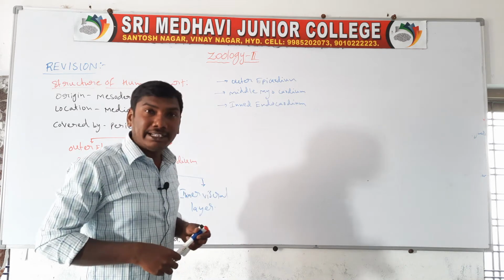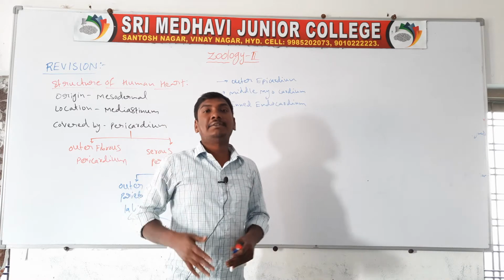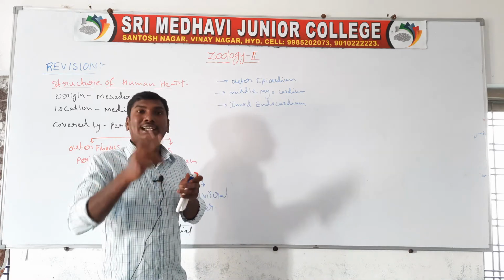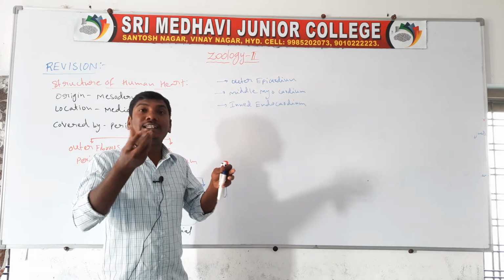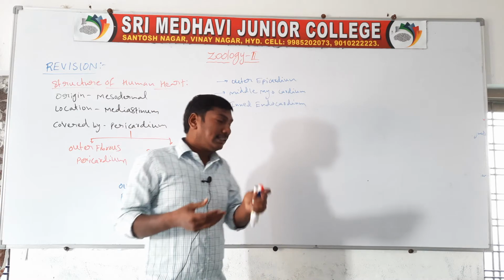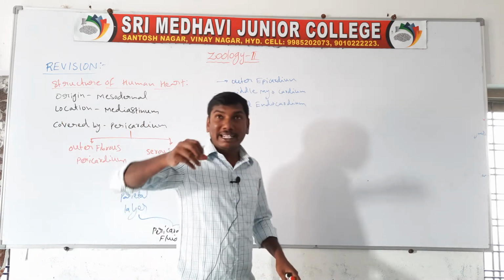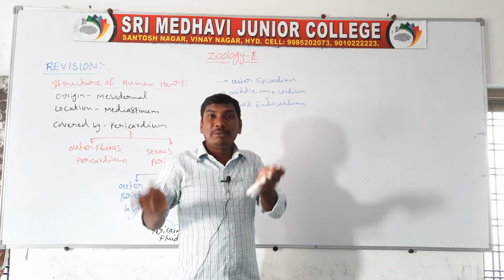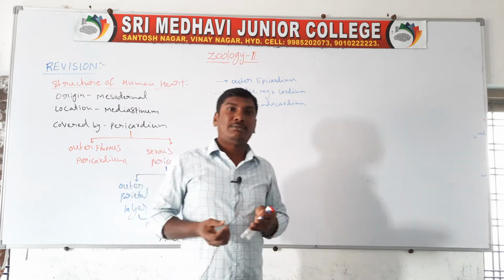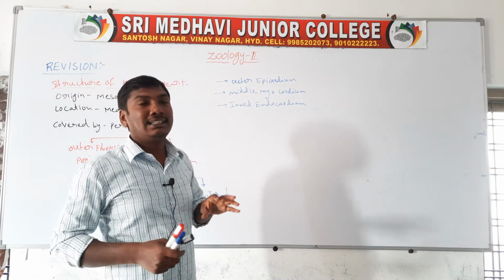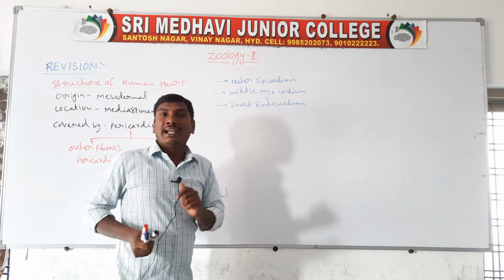Next one, the heart is covered by the pericardium. The pericardium is a double layer: outer fibrous pericardium, inner serous pericardium. The serous pericardium contains two layers, outer parietal layer and inner visceral layer. Between these two layers there is a fluid called pericardial fluid. The function of pericardial fluid is to reduce friction between the two layers, so there is free movement of the heart. Next one, the heart wall contains 3 layers: outer epicardium, middle myocardium, and inner endocardium.